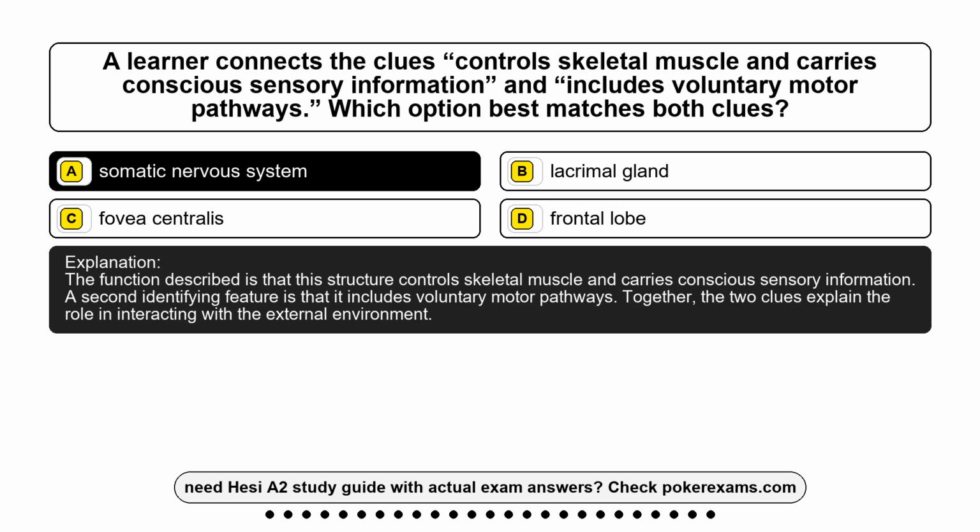The function described is that this structure controls skeletal muscle and carries conscious sensory information. A second identifying feature is that it includes voluntary motor pathways. Together, the 2 clues explain the role in interacting with the external environment.